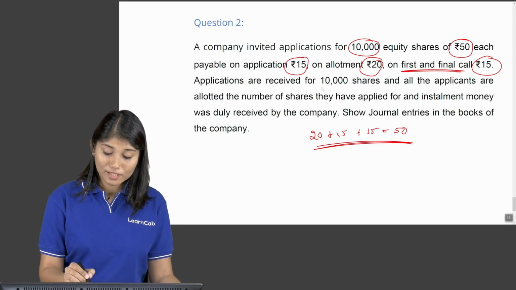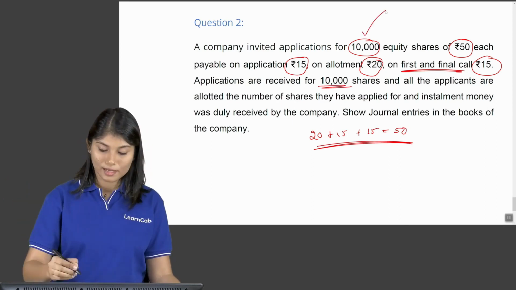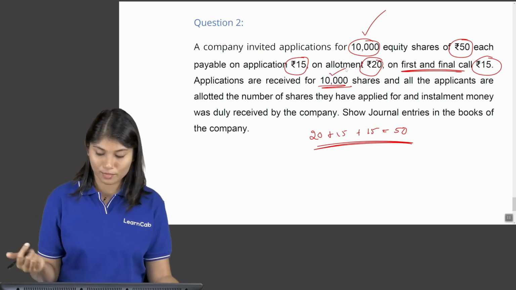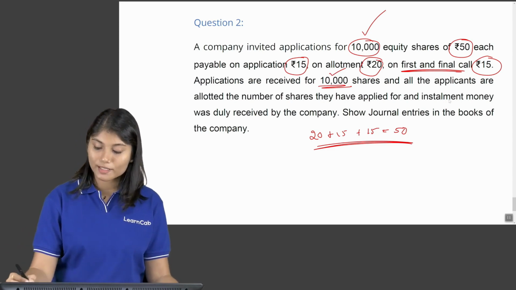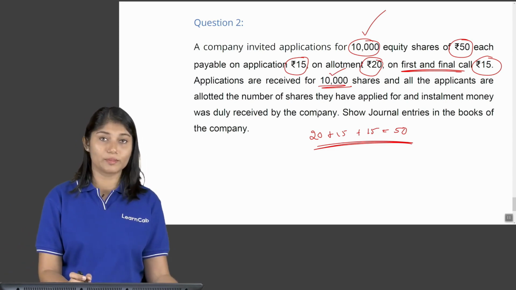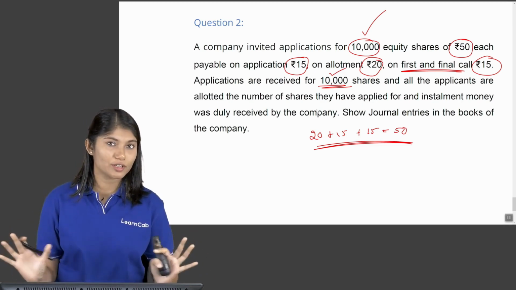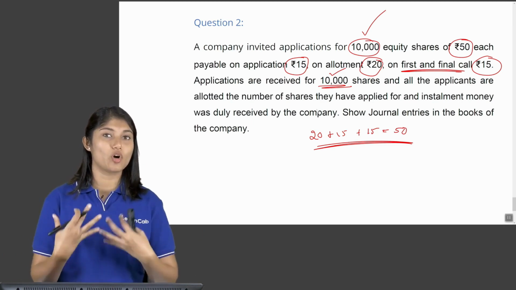Now applications were received for 10,000 shares. How much you had offered? 10,000 shares. And now you're receiving it also for 10,000 shares, means this is full subscription. And all the applicants are allotted the number of shares they have applied for, and installment money was duly received. So there is no call scenario here, there is no rejection here, nothing. They have applied for the same number of shares that you have offered.